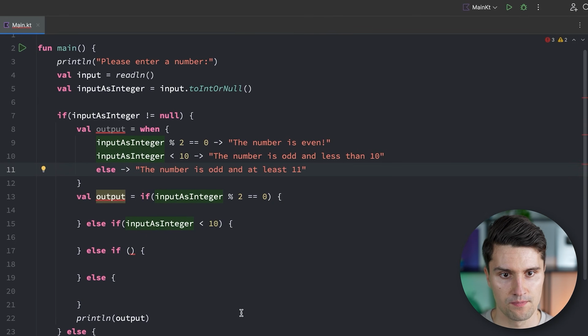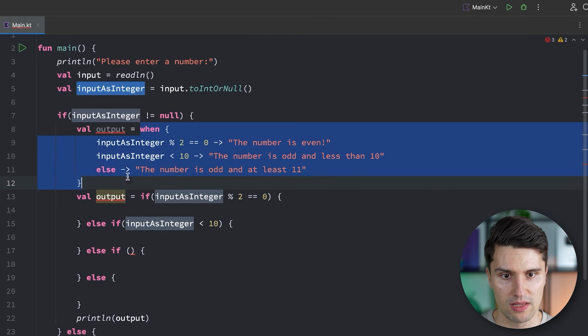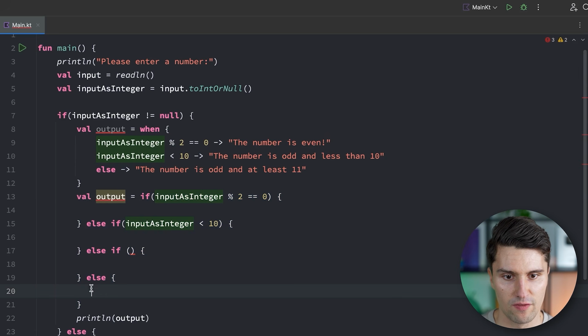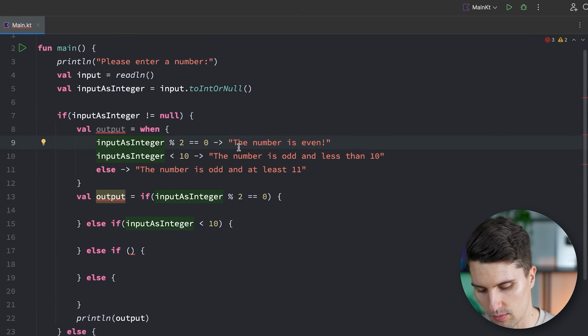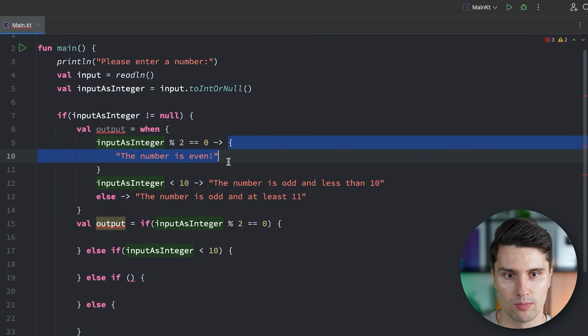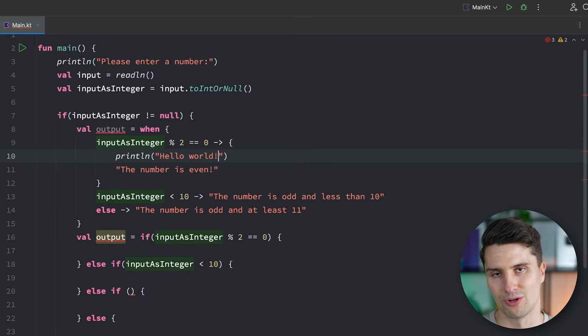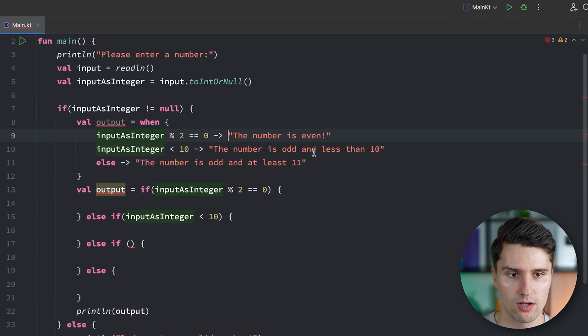We would do this. So this would now be the equivalent code than what we had before here with all these else ifs, if, else, which is much more readable because on a single glance we can see which conditions lead to which result. If you need to execute more code here and not just assign a single value, then you can also open a block of code here via these curly braces. And then you could also do something before printing something, for example. That's one way how we can use when expressions.